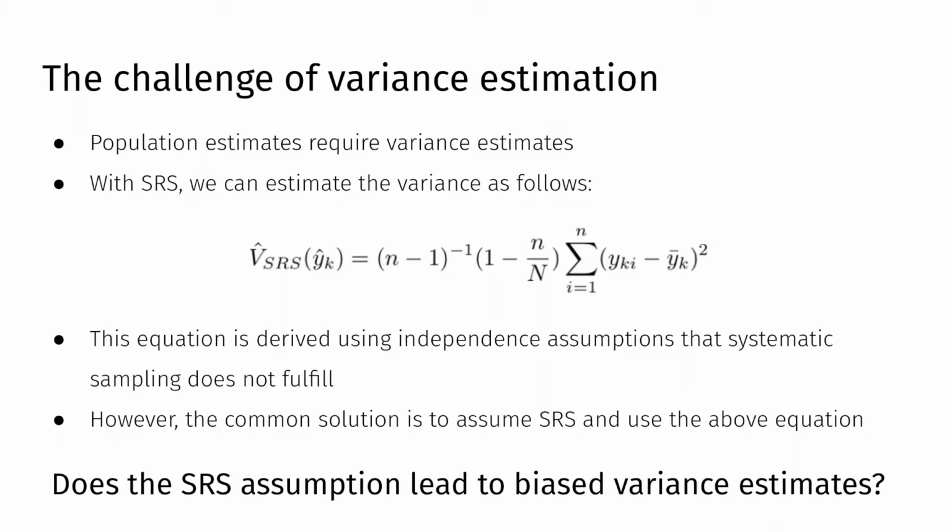A well-known formula exists for estimating the variance of a mean estimate under a simple random sample. However, estimating the variance of an estimate under a systematic sample presents complications in the joint probability of inclusion part of the variance formula. The general issue is that a systematic sample only requires one random draw to select the entire sample. As a result, it is a common practice to just treat the systematic sample as a simple random one and estimate using the variance formula for SRS. Our project answers the question of whether this assumption is appropriate for estimating the variance.